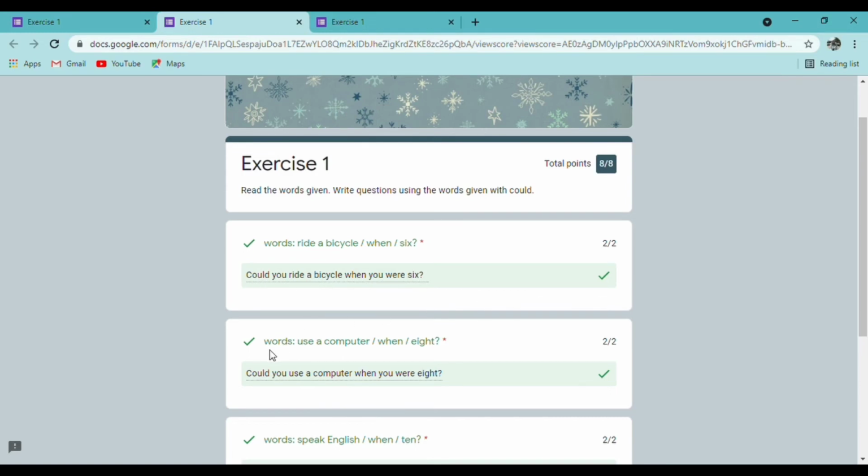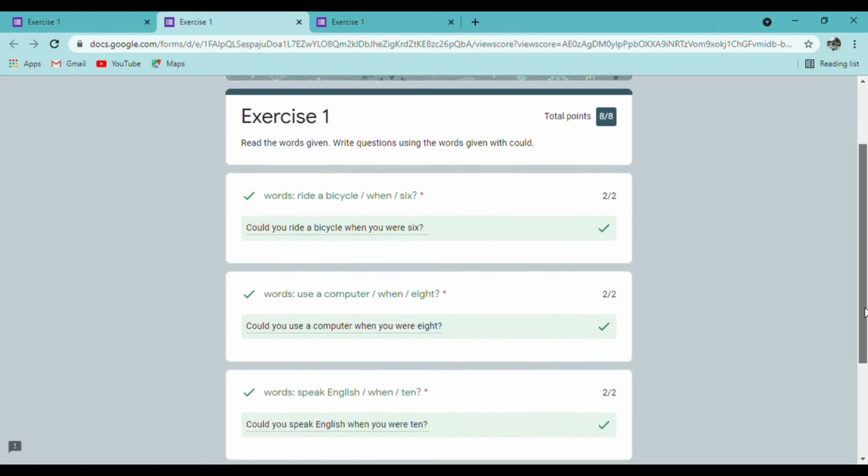Number 2 here is the words use a computer when 8. So the answer would be, could you use a computer when you were 8? Okay, so we are using could in asking the question.